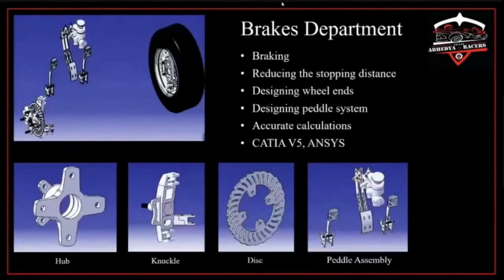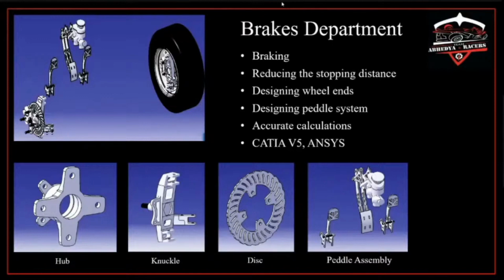So, our next department is brakes. It is important for a Formula vehicle to have an efficient braking system. For stopping the vehicle, all four wheels need to be locked at the same time. The braking system includes the following components. As the wheel rotates at higher RPM, tough wheel ends are necessary. These wheel ends and pedal systems are designed in CATIA and analyzed accurately by applying forces using ANSYS. Detailed explanation on forces and design will be provided in later